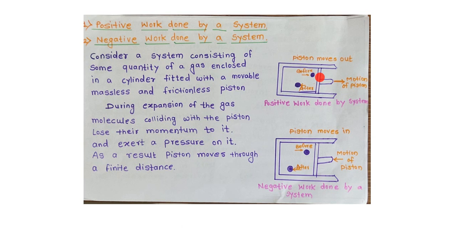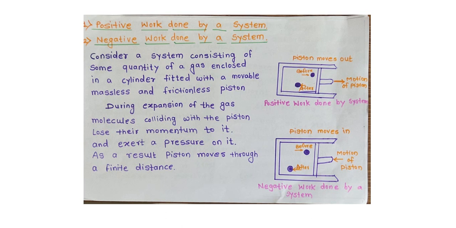As a result, the piston moves through a finite distance. And the volume increases. If the piston moves to the outward side, the volume of this cylinder increases.